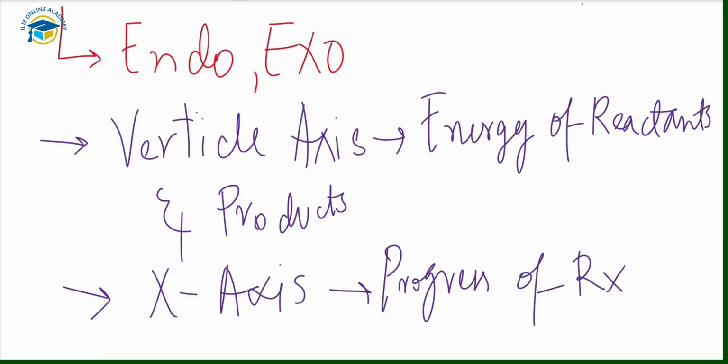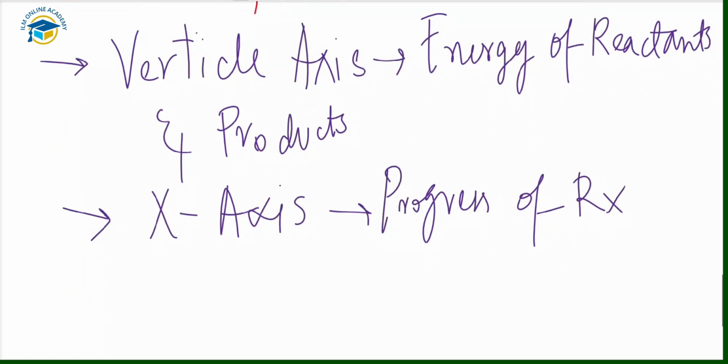The last one is the energy change, indicated by an arrow upward or downward between the reactants and the products. For example, suppose this is the graph: on the y-axis we have the energy of the reactants and the products, and on the x-axis we have the progress of the reaction. If a chemical change happens, the upward and downward arrows indicate the energy change between the reactants and the products. These are the important points related to reaction pathway diagrams.